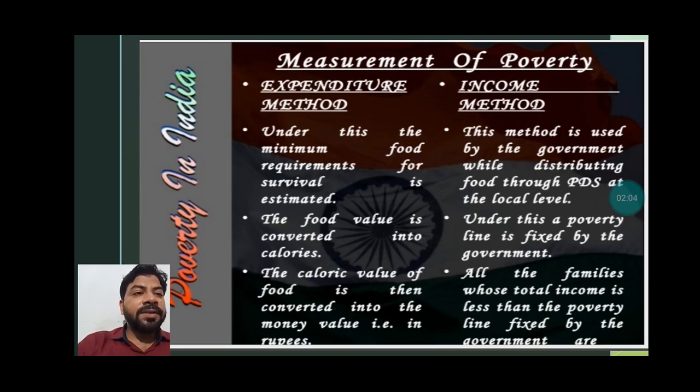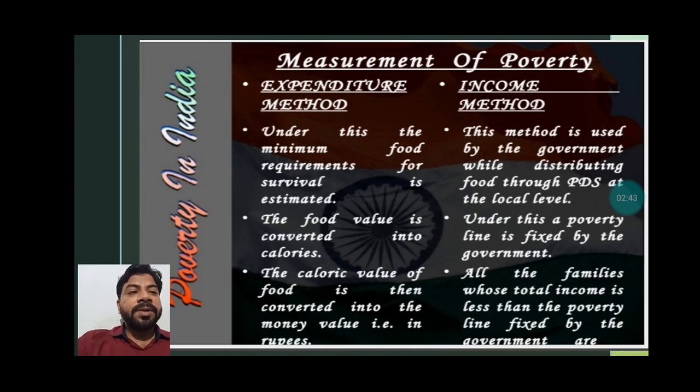Now let's see the second method, that is the income method. This method is used by the government while distributing food through PDS at the local level. Under this, a poverty line is fixed by the government. All the families whose total income is less than the poverty line fixed by the government are called below poverty line people. So one line has been fixed by the government to decide whether a person belongs to below poverty line or above poverty line, on the basis of the income of the people.